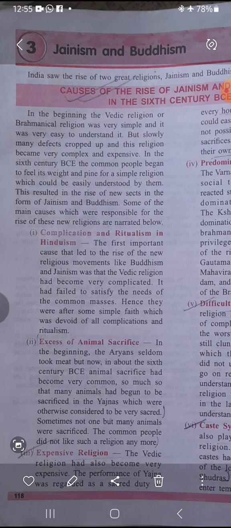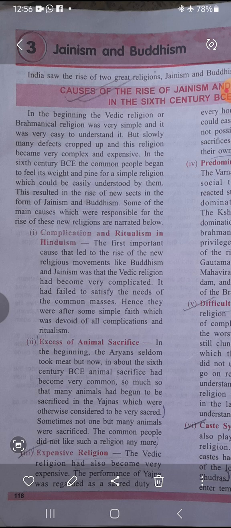Second is excess of animal sacrifice. Now, in the beginning, the Aryans seldom took meat, but in the 6th century BC, animal sacrifice was becoming very common, because in the different yagyas and different religious sacrifices, so many animals were being slaughtered, were being sacrificed, that the common people did not like the bloodshed in this religion.